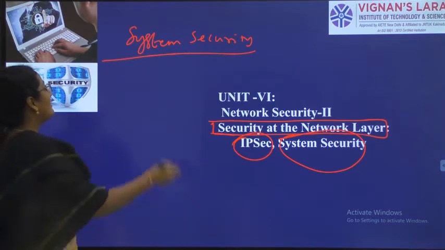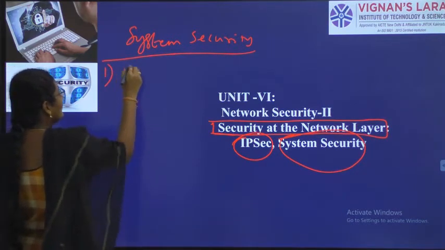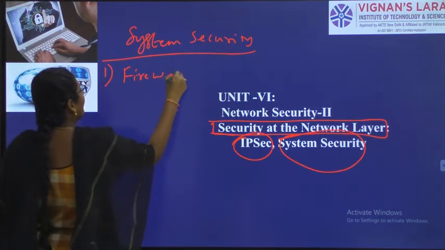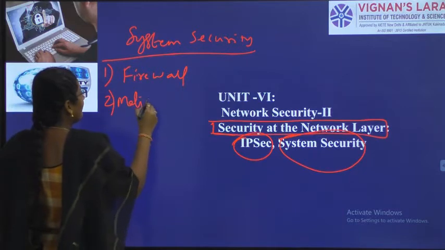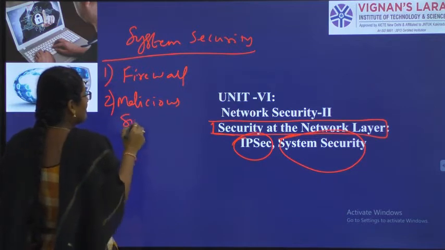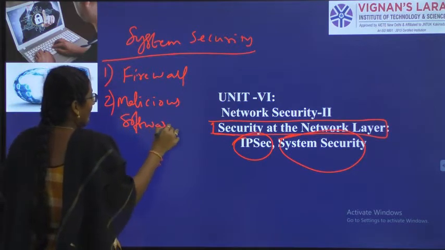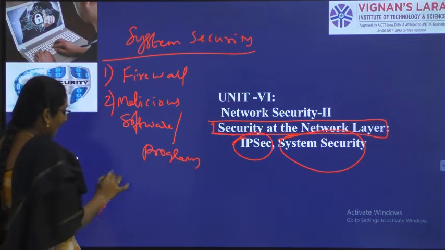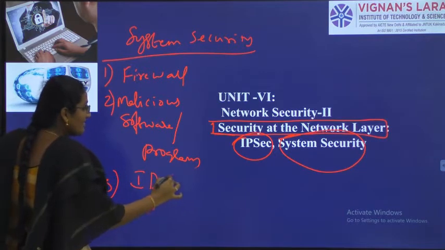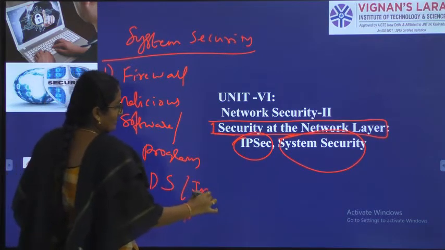In this we have to discuss what is firewall, what is malicious software or program, and finally intrusion detection systems, intruders.